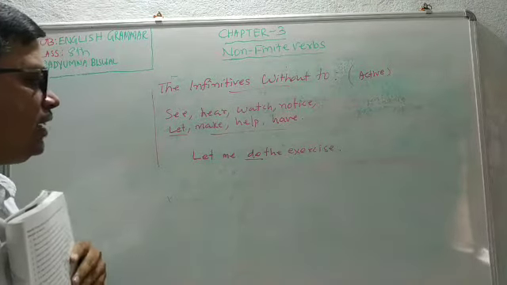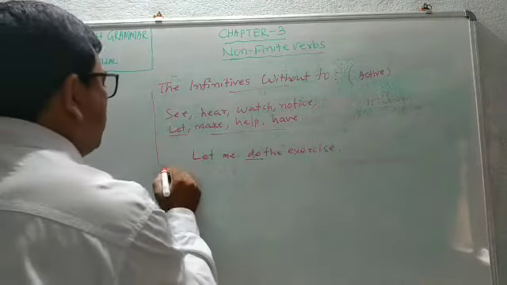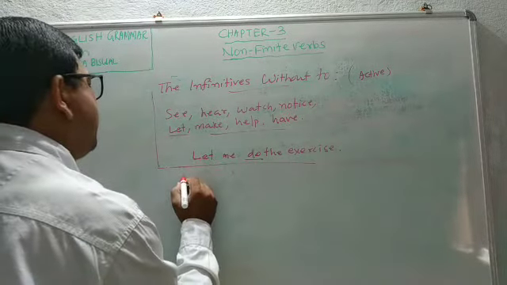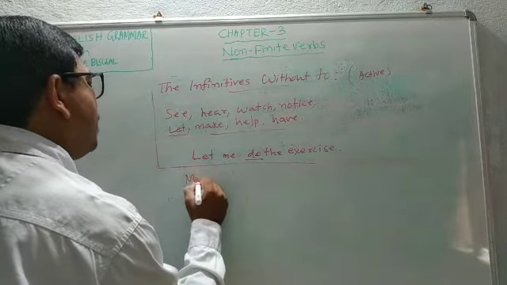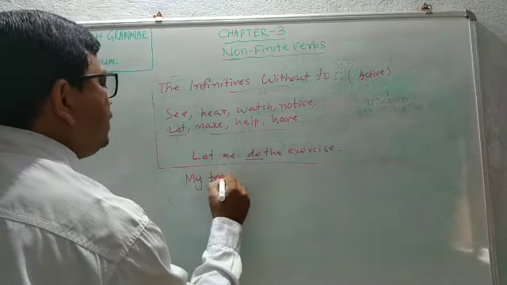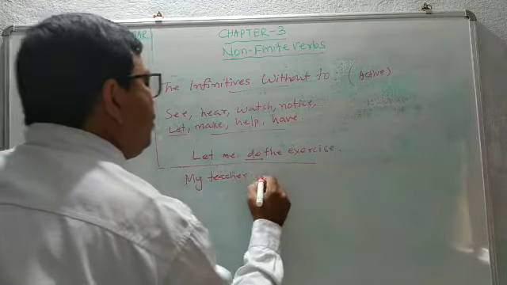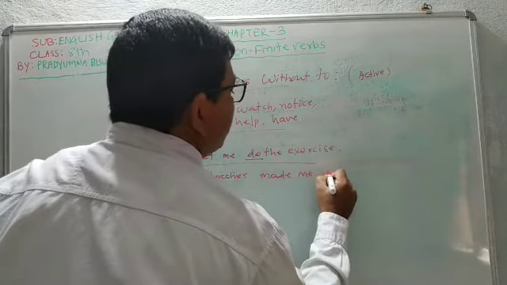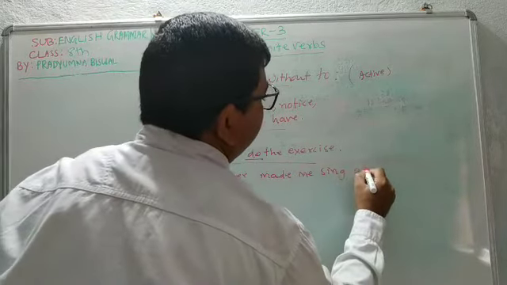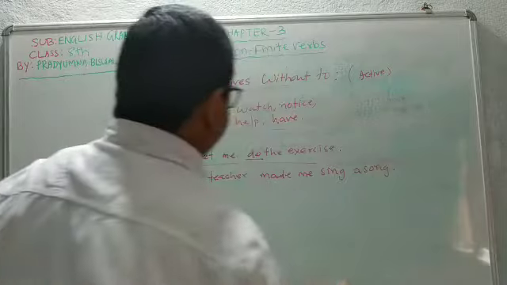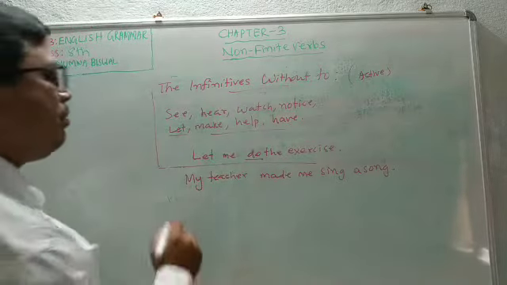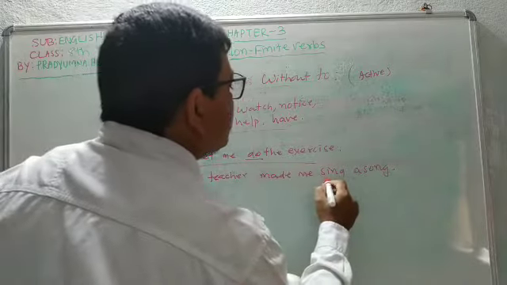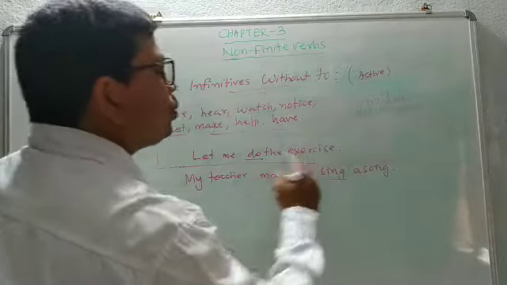I am taking one example. My teacher made me sing a song. This is not "my teacher made to"; it is followed by "made me sing", a bare infinitive, not "to sing a song".